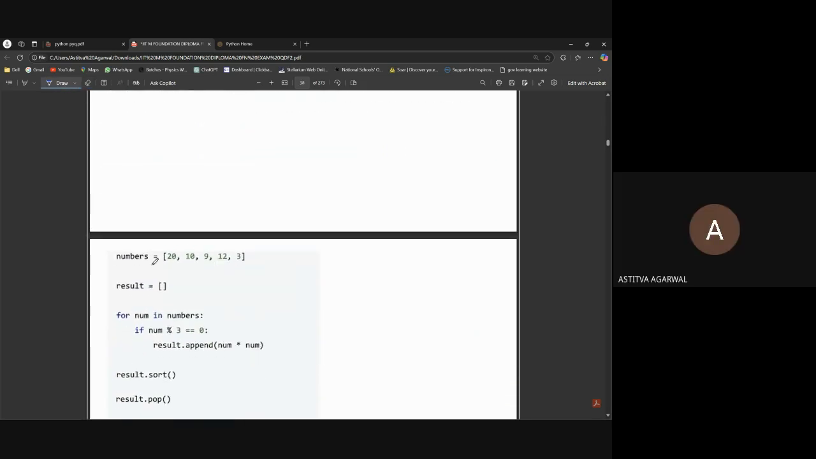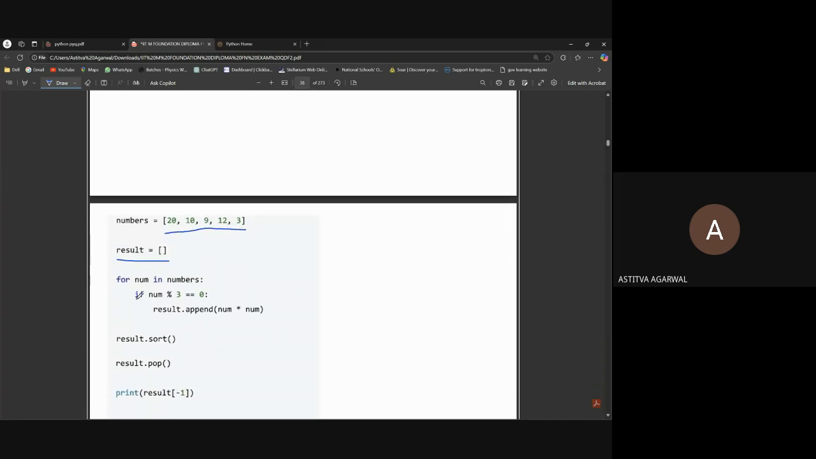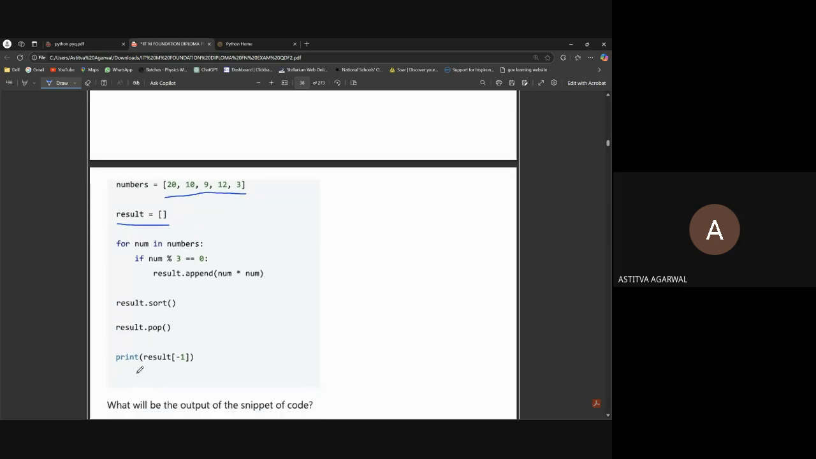Next question: numbers is a list 20, 10, 9, 12, 3. Result is an empty list. For num in numbers, if num modulo 3 double equal to 0, result dot append num into num. Then result dot sort, result dot pop, result of minus 1. Can you tell me what the answer will be here? It's very easy.